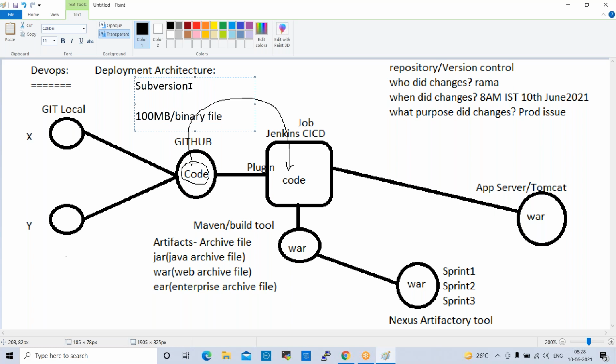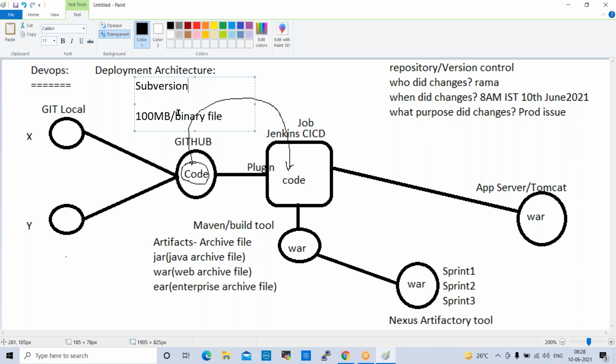If the server is not available, how will developers push the code? It is not possible, right? That is why SVN failed, because it allows all file formats without any size limit. Three years before, we integrated Git. Since then, we haven't observed a single issue with Git. We'll see the differences between SVN and Git once we complete Git.